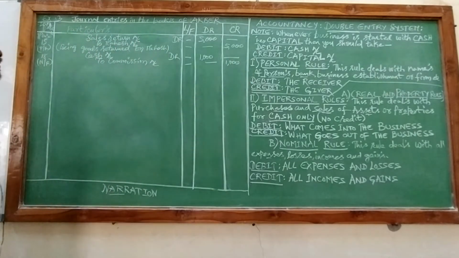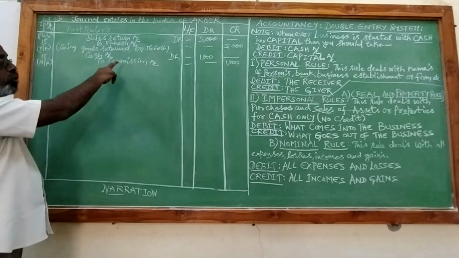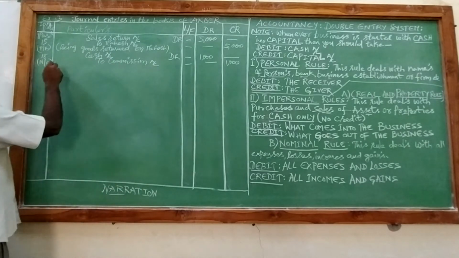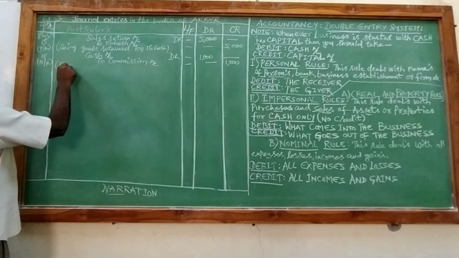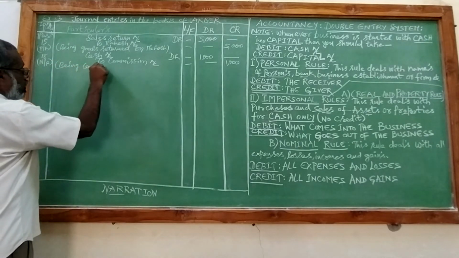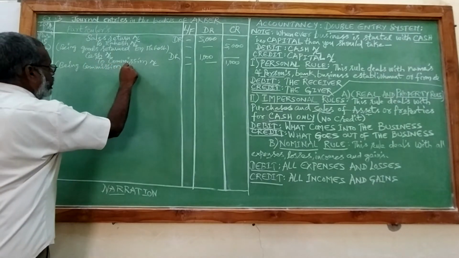So, after writing this journal entry, we will be recording a statement for what purpose you have taken this journal entry, and that is called narration. Being commission received.